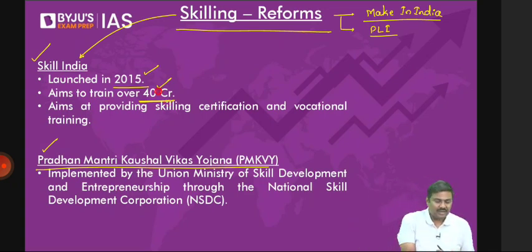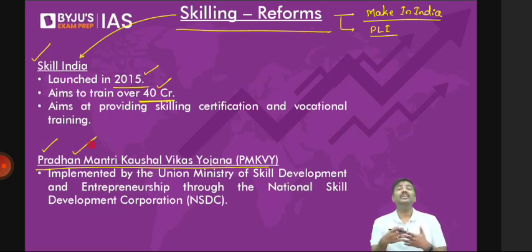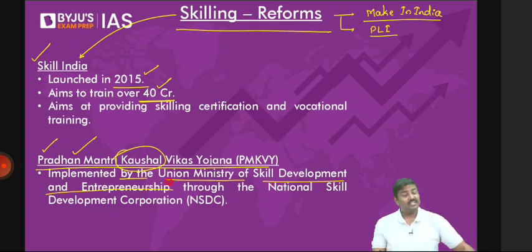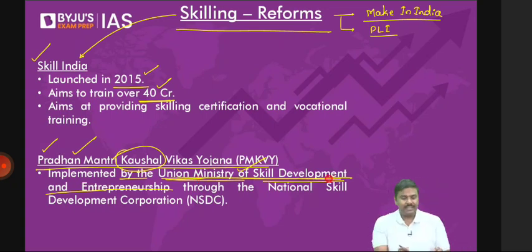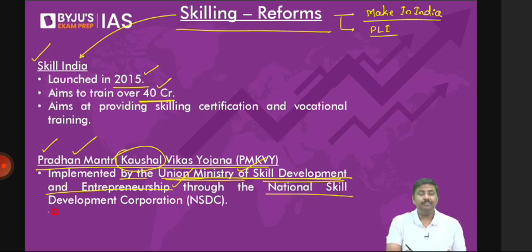And apart from this, we also have Pradhan Mantri Kaushal Vikas Yojana, PMKVY. Look at the name itself. Kaushal means providing skill sets. This is being implemented by the Union Ministry of Skill Development and Entrepreneurship. Right, this is a new ministry. Please remember this. It was set up in 2014-2015 in India. It's a very, very new ministry. The Union Ministry of Skill Development and Entrepreneurship, through one agency, the National Skill Development Corporation, is implementing Pradhan Mantri Kaushal Vikas Yojana.